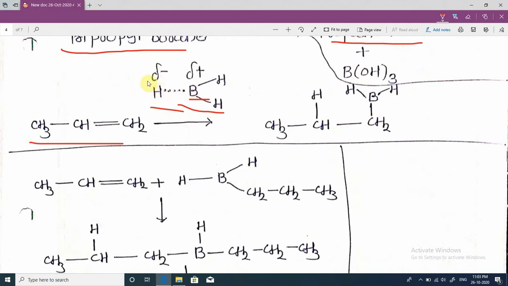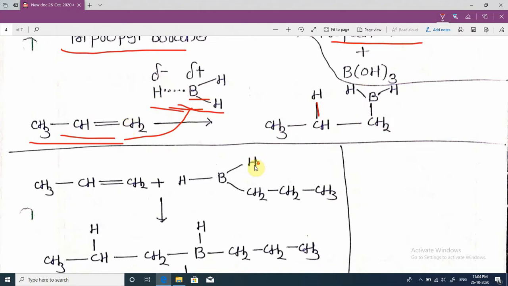This hydride attacks the alkene according to Markovnikov's rule. The negative part attaches to the unsaturated carbon atom carrying fewer hydrogen atoms, and the positive part attaches to the unsaturated carbon atom carrying more hydrogen atoms.